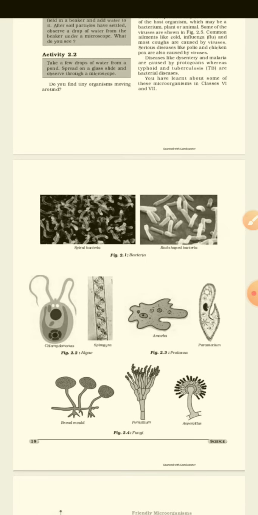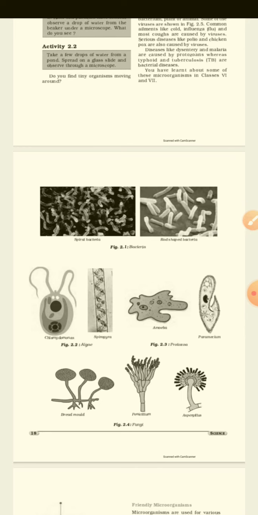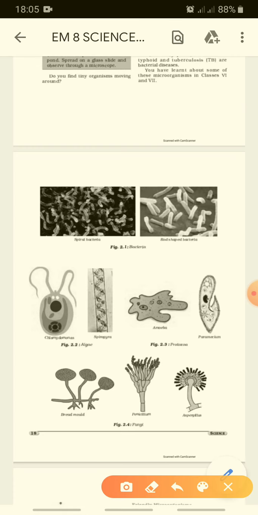Then we have amoeba and Paramecium. Amoeba is also a unicellular microorganism. They are a form of protozoa. In the fungi, we have bread mold, penicillium and aspergillus.